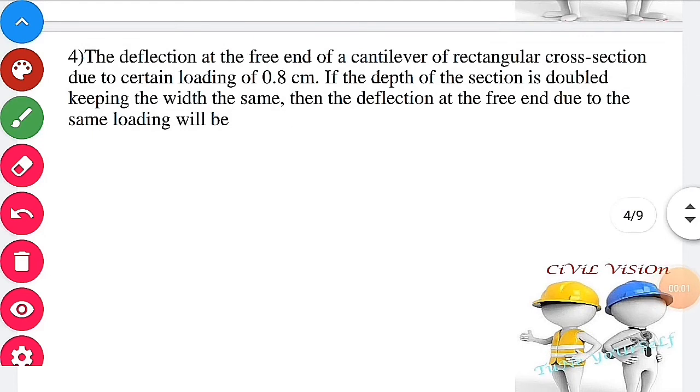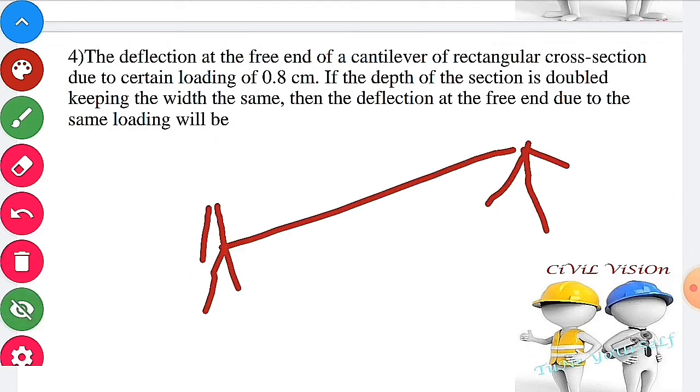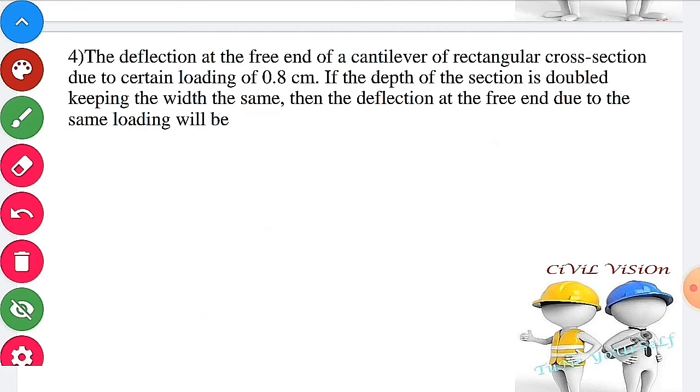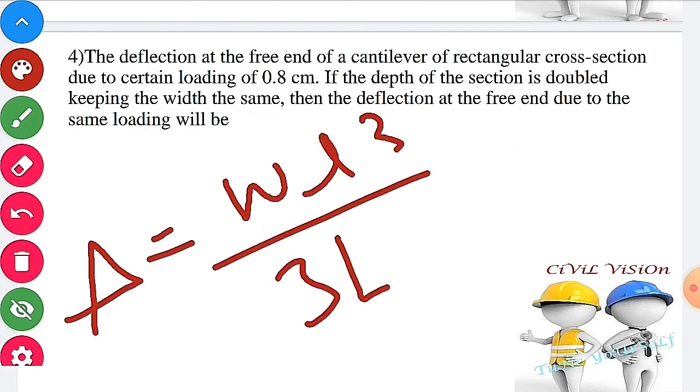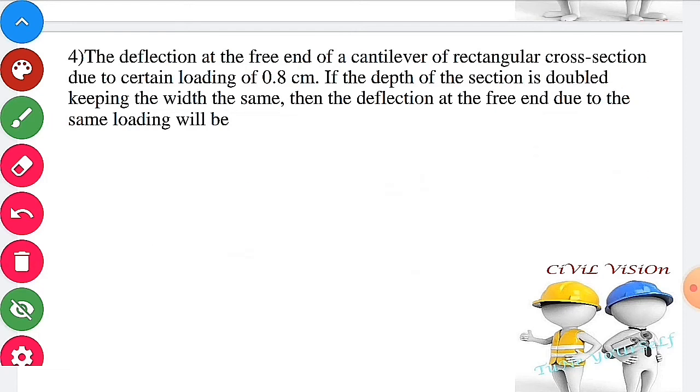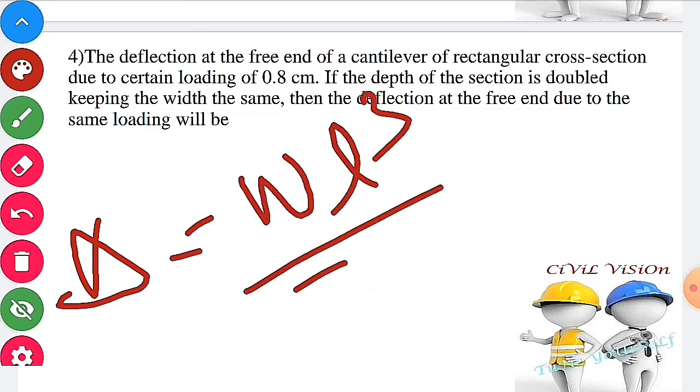Fourth question. The question is about the deflection at the free end. Let us consider a cantilever beam subjected to an end point load. The deflection for the beam is given as 0.8 centimeter. The depth of the section is doubled. Width will be the same. Find the deflection of the free end due to the same loading condition. Therefore, deflection of the beam equal to WL3 by 3EI. I is nothing but moment of inertia. For rectangular section, BD3 by 12. Depth gets doubled. Therefore, deflection equal to WL3 by 3EI into 1 by 8.